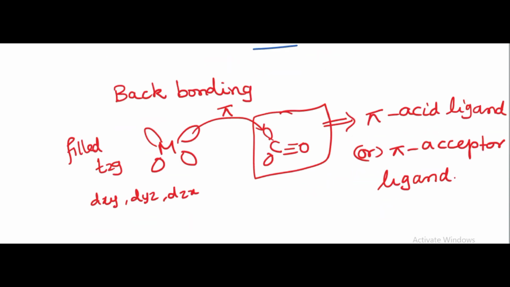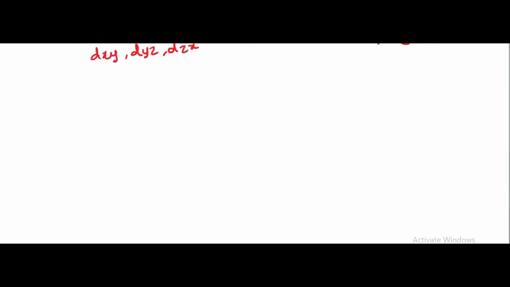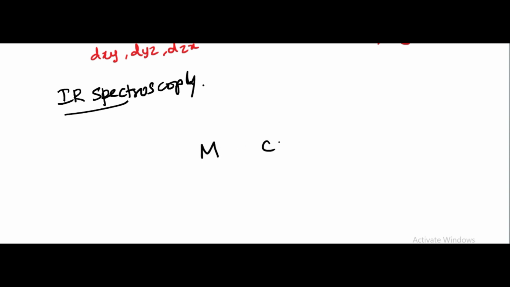So what will happen? How can we characterize that there is the possibility of back donation, and how it is taking place? This can be characterized or confirmed by IR spectroscopy. We know that carbonyl has a triple bond.